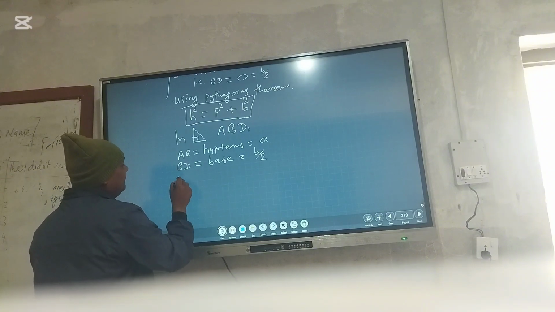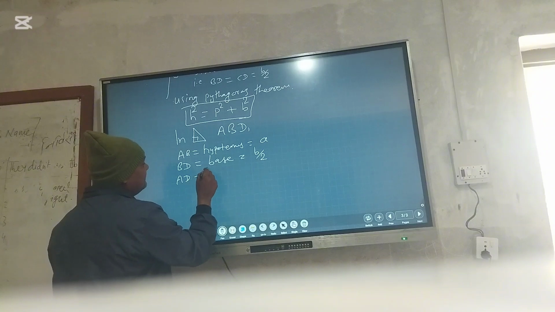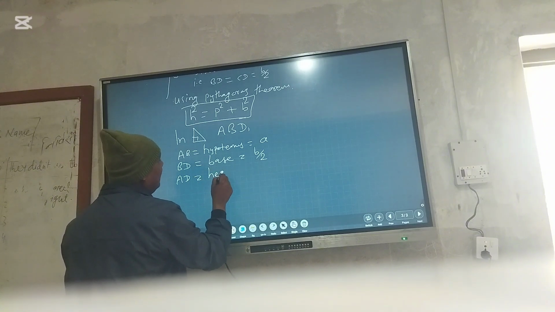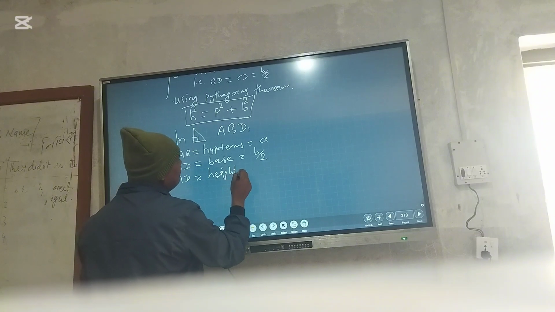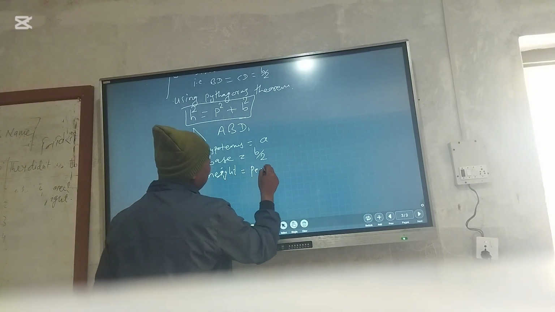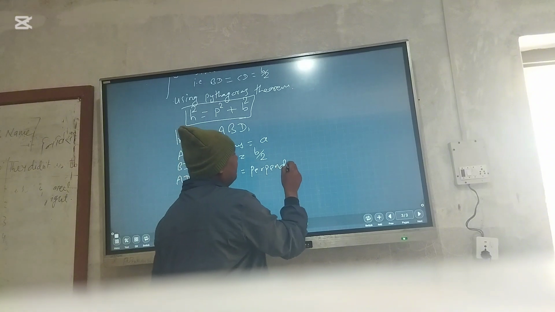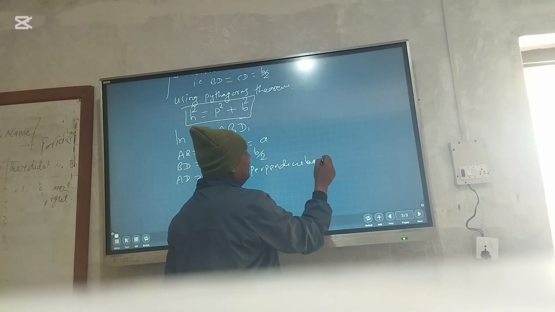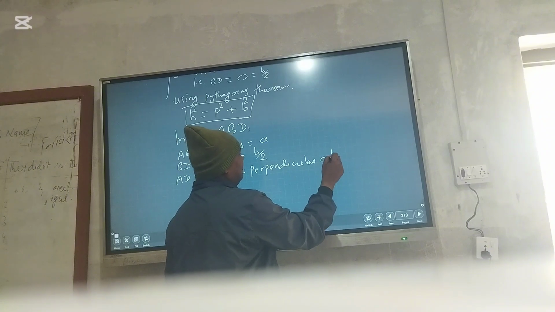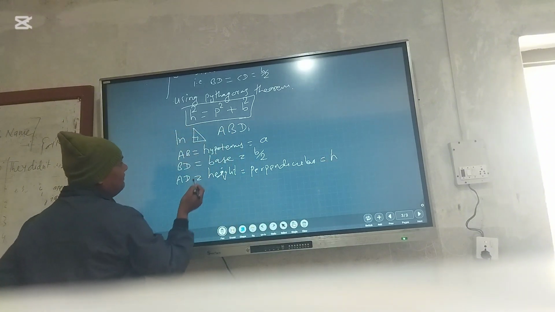And AD means height, that means perpendicular P. Then we have to calculate this.